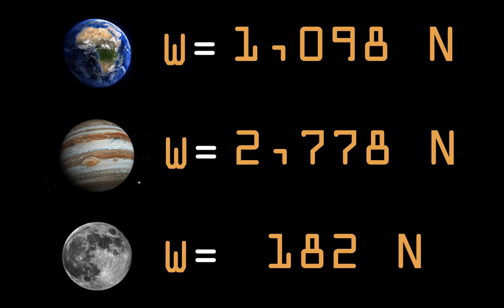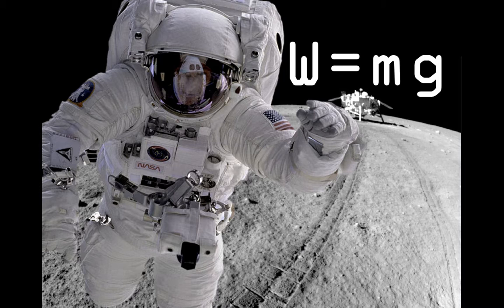And then for the Moon, 182 newtons, because it is the least massive of the three bodies, so I'm going to have less weight there. I hope this was helpful in finding the weight of an object as compared to its mass. And as I finish up this video, I'm going to leave you with this little extra, if you will.